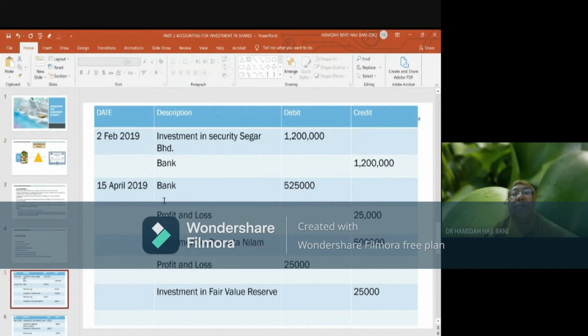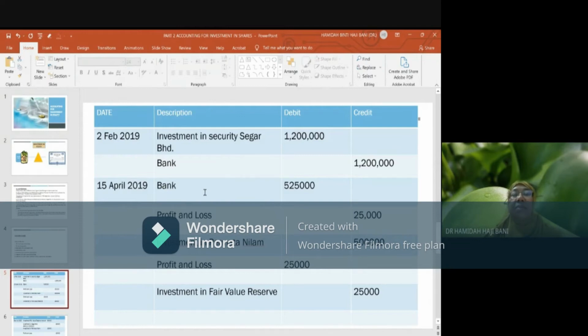And on 15 April, Malik wants to sell it. So when you sell it, there will be recognition of gain and loss. The original price or the fair value of the share at the beginning of the year is 5 ringgit. When you have that value, then you know that the gain and loss will be the difference between the current price on the day of transaction when you make the sales.